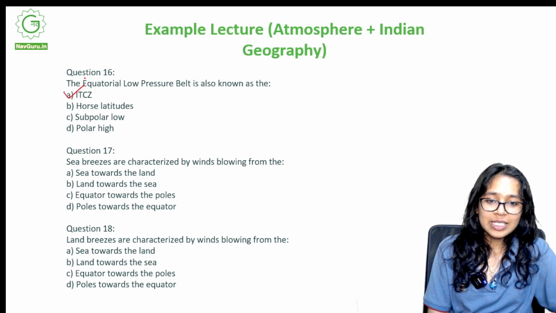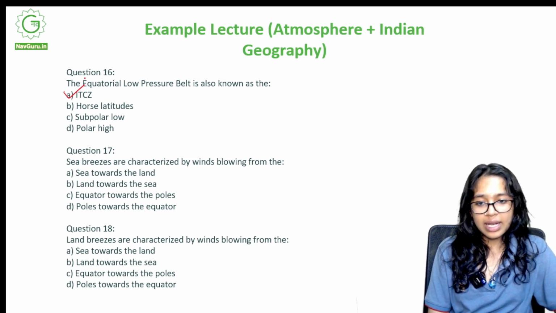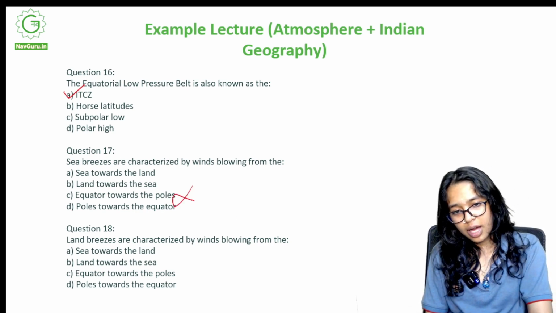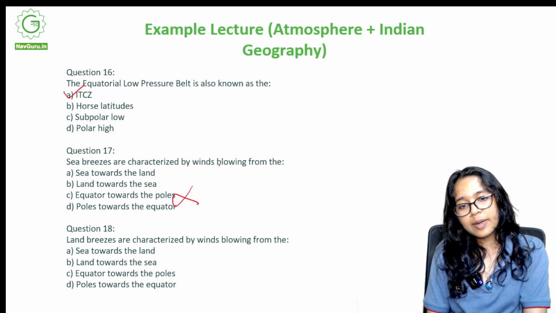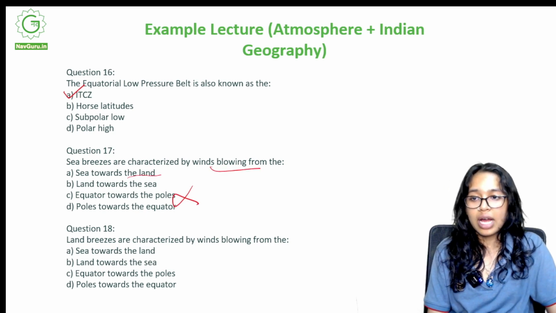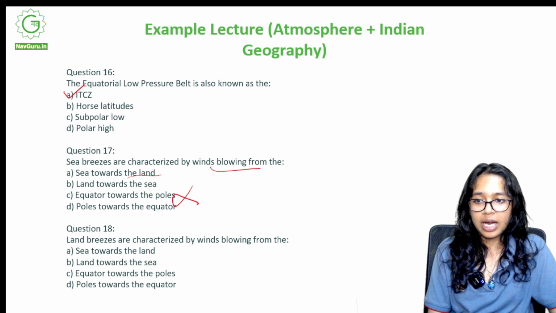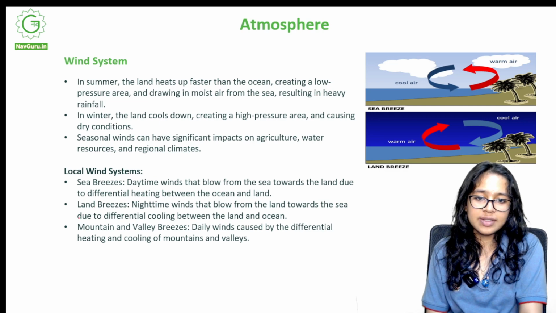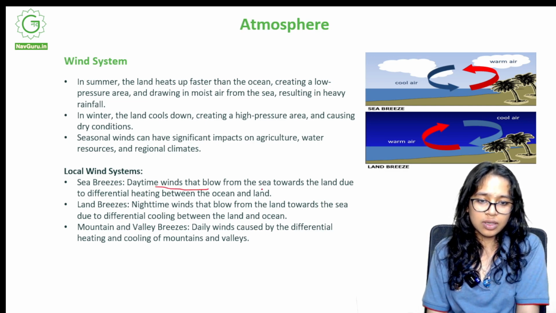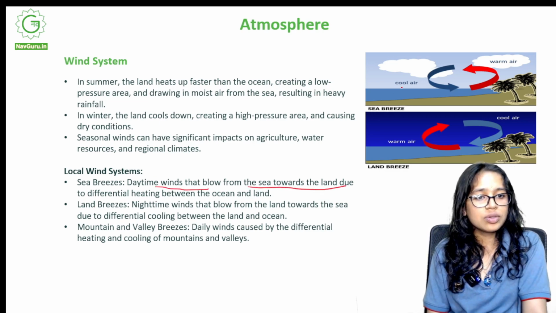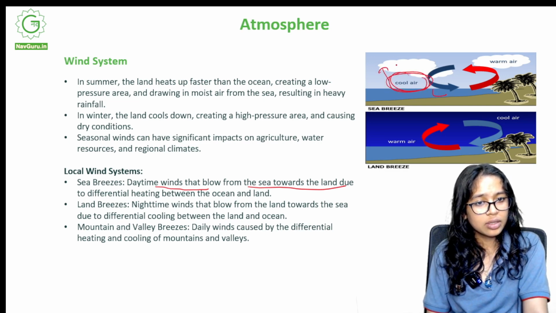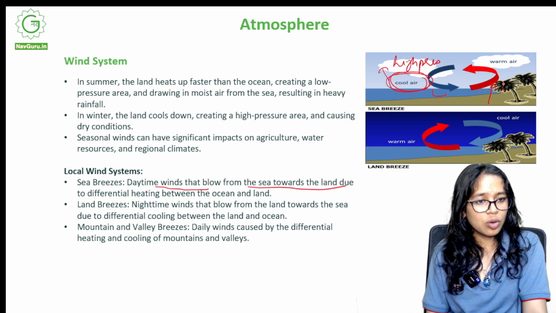Sea breezes are characterized by winds blowing from the sea towards the land, land towards the sea, equator towards the pole, pole towards the equator. So, C and D are out. The sea breezes are characterized by winds flowing from the sea towards the land or land towards the sea. Let's go back to the diagram that we have over here. Sea breeze, daytime winds that blow from the sea towards the land. Here it's cool air, high pressure. Here it's warm air, low pressure.